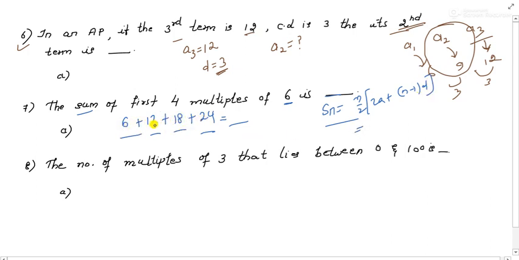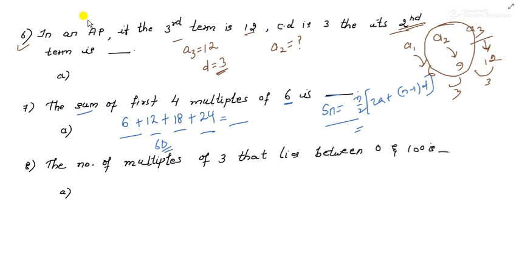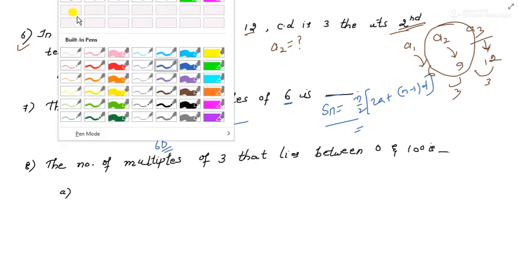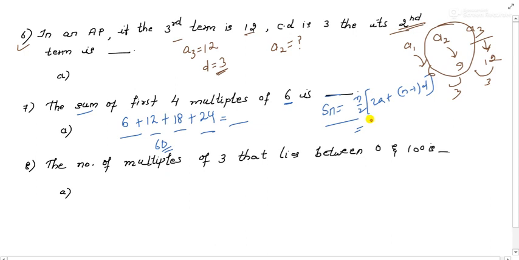Let us compare. Here, what is the sum total? 6 plus 12 is 18, 18 plus 18 is 36, 36 plus 24 is 60. So here you are getting 60. Let us check it by using this formula whether we get the same or not. How much is n? First four multiples means n is 4. It is 4 by 2 into 2 into a, which is 6, plus n minus 1, that is 4 minus 1, into d.